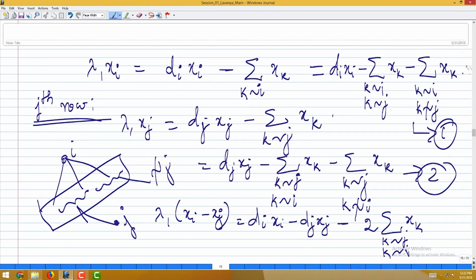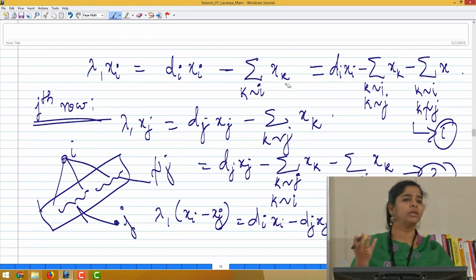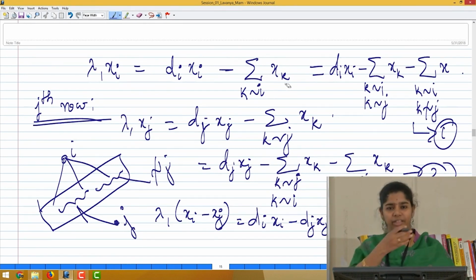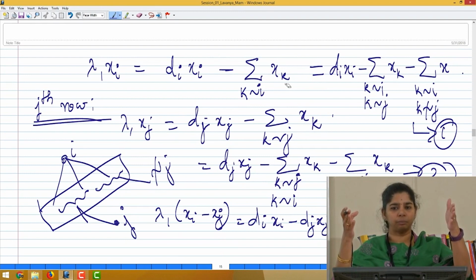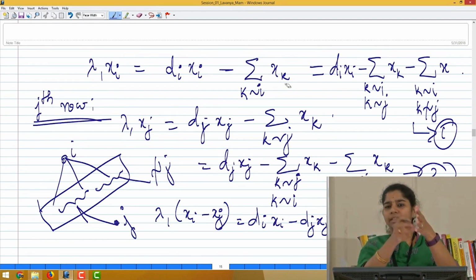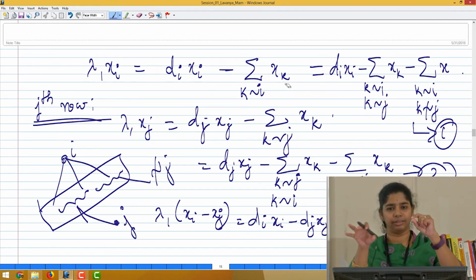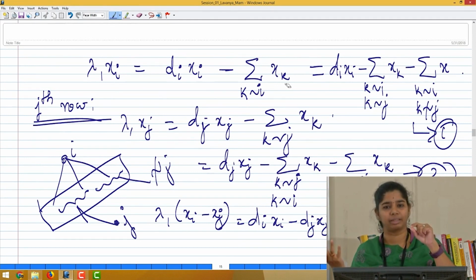So, how many terms are going to be there here? Here I have just split this term, right. So, this total sum, the second sum over here, k adjacent to i, how many terms are going to be there in that sum? If I have my matrix, right, I am just looking at all those vertices which are adjacent to my ith vertex, right. So, how many vertices are going to be there?